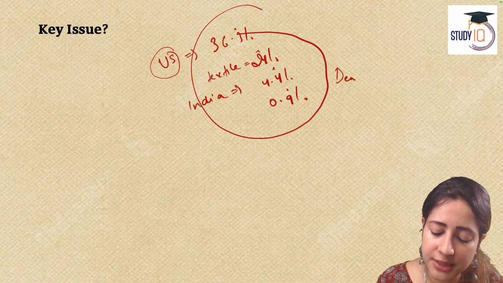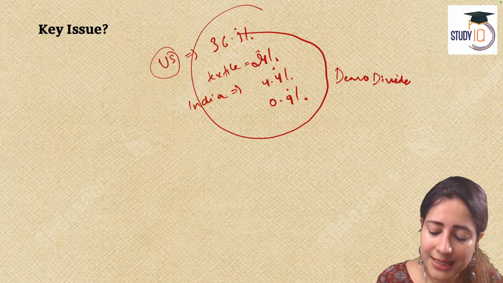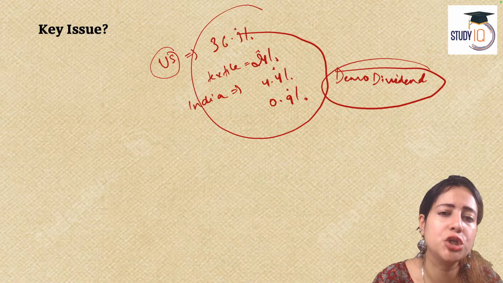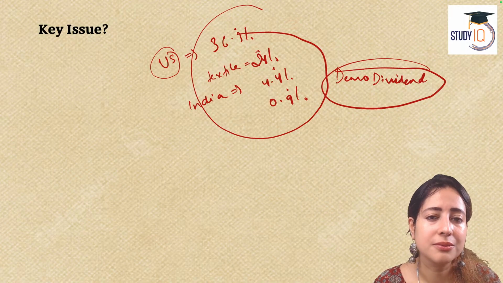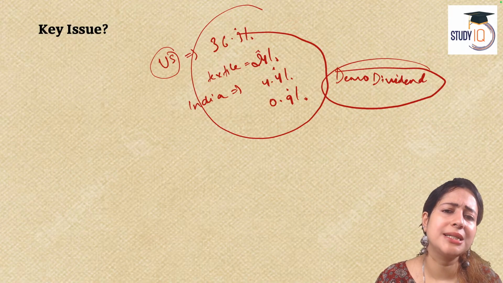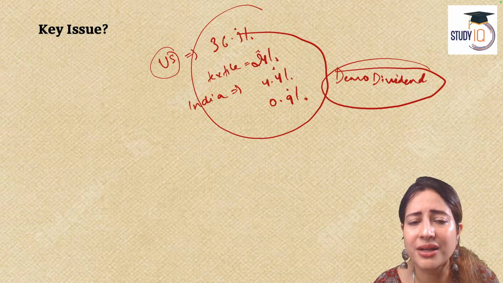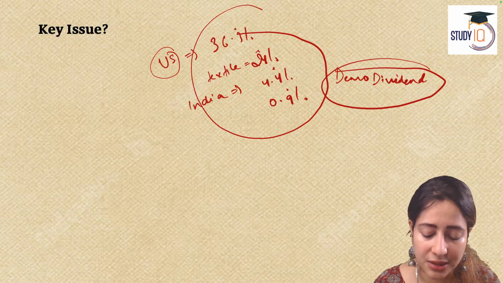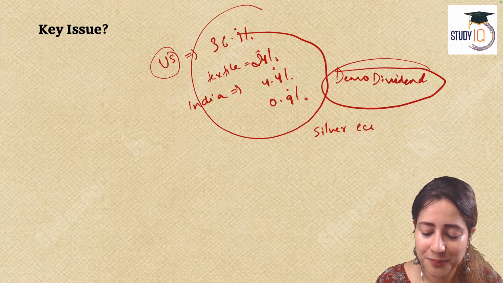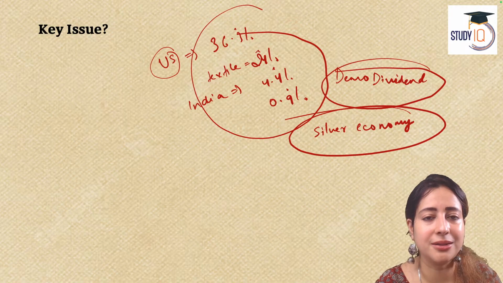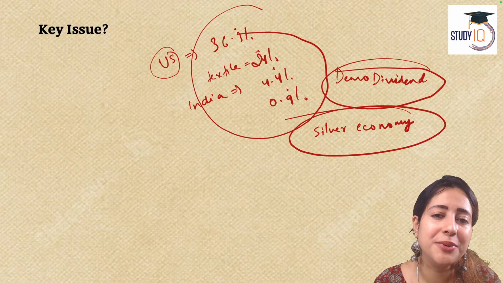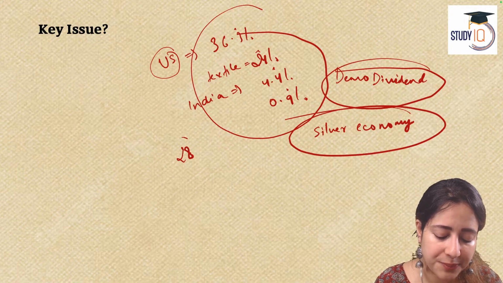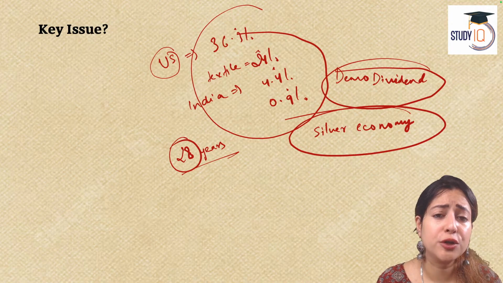Now, the word demographic dividend, coming from GS paper 3, of course, is a benefit that a country has when its young working population is in majority. India has a very young population. Today, countries like Japan, South Korea, even China, US, Russia, all of them are experiencing an old population phenomenon. They are becoming silver economies. Silver economy is an economy dominated by the needs of old people above 60 years of age. India is not like that. The average age of Indian people is 28 years. India is one of the youngest countries.